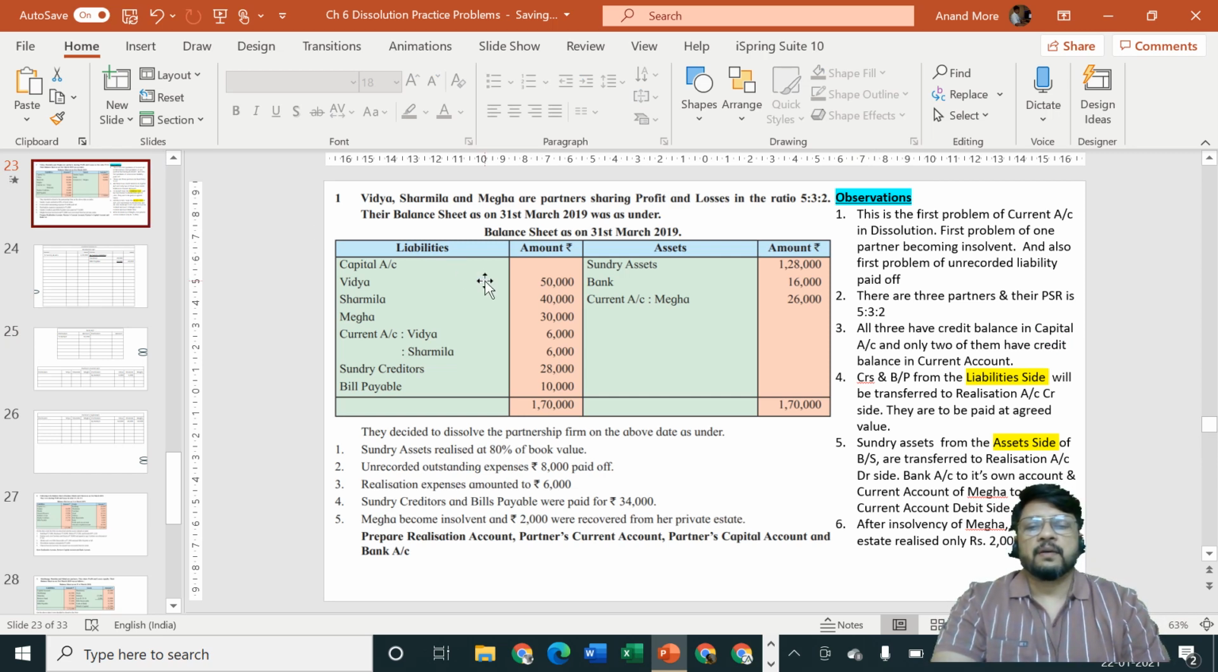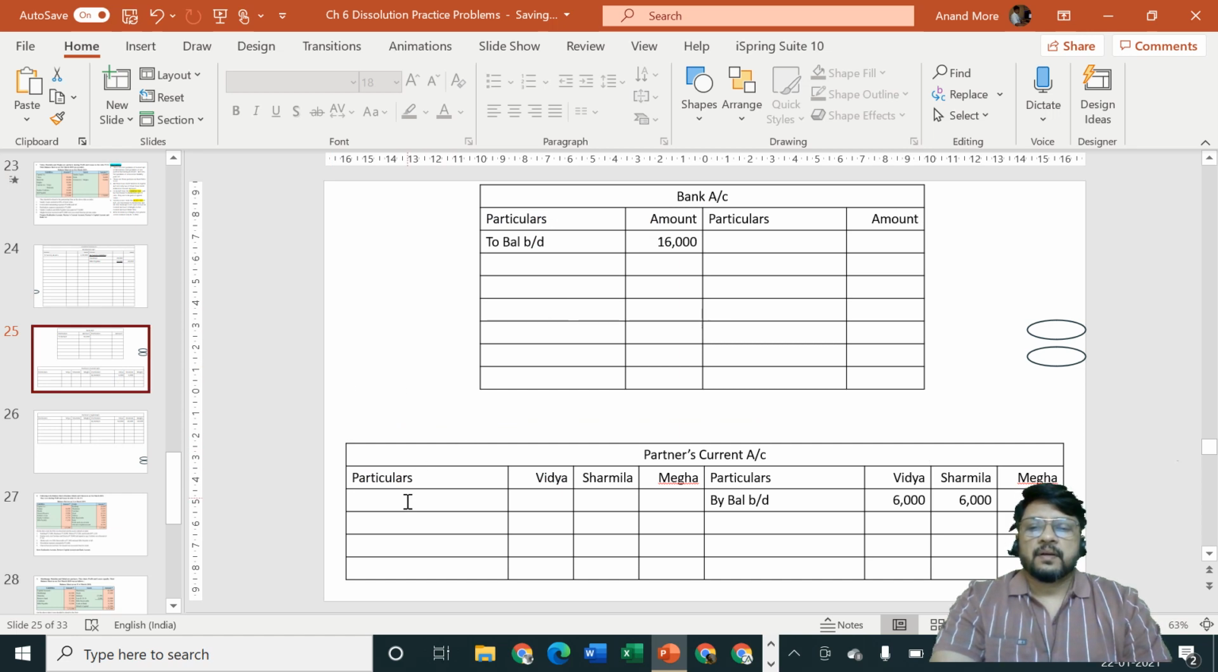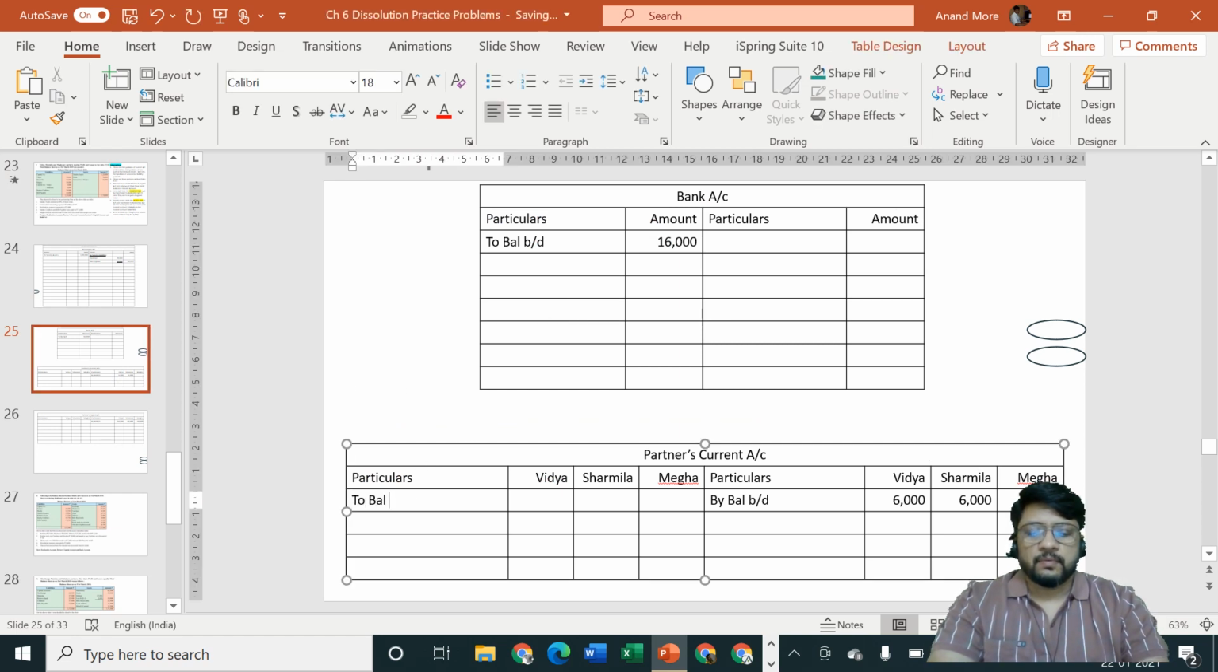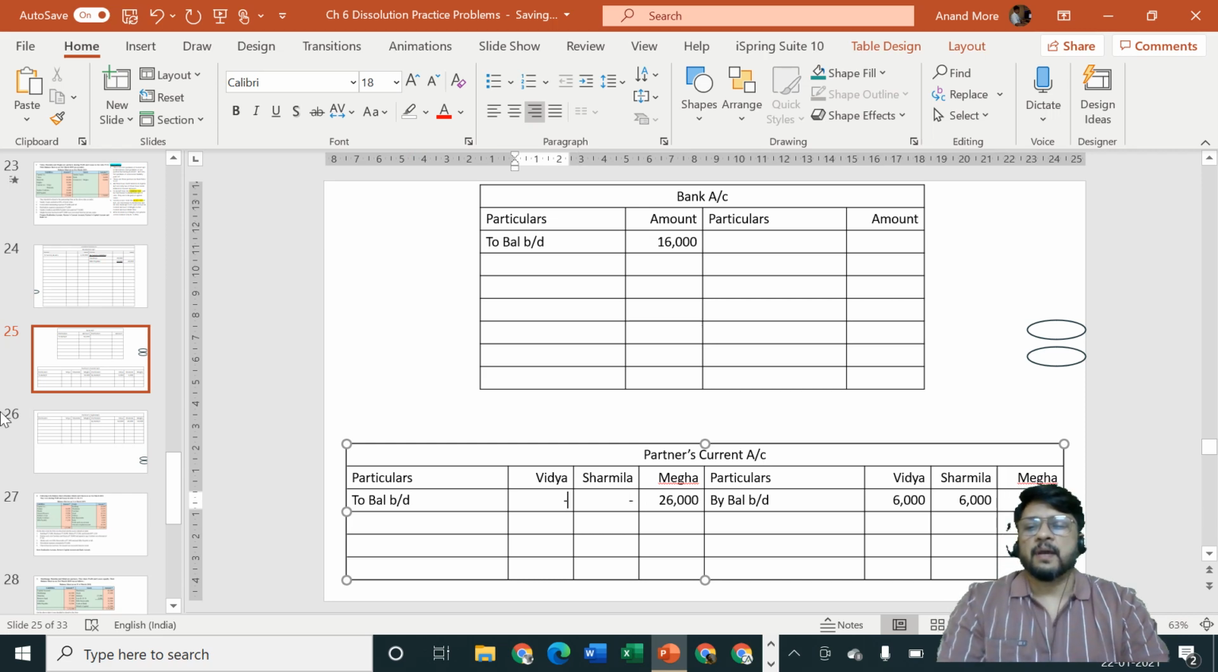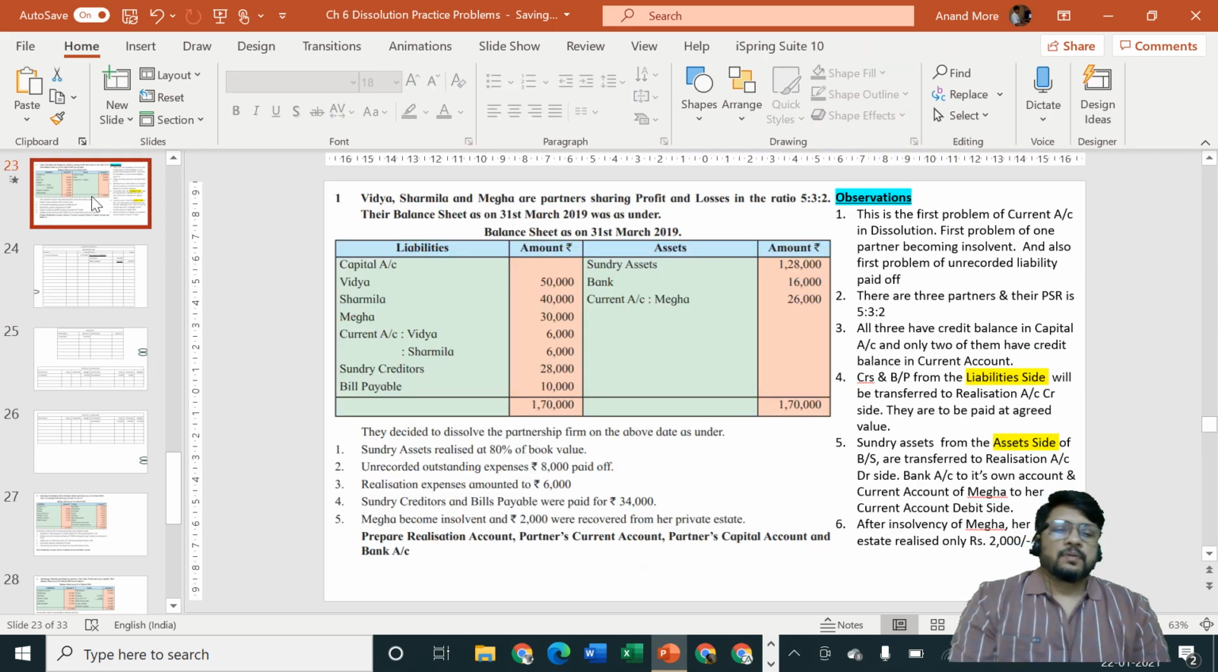Current account of Megha will be current account debit side 26,000, to balance brought down 26,000. And the first two partners' debit side balance is 0. So the first step, open necessary ledger accounts, is over. Second step, transfer of balance sheet items at book value to different accounts, that is also over.